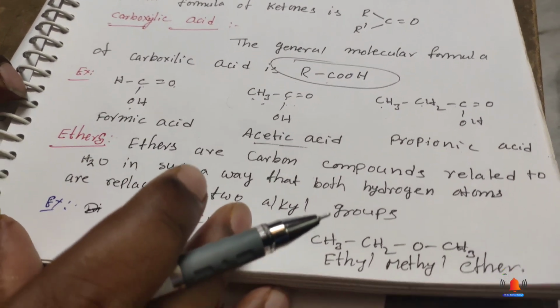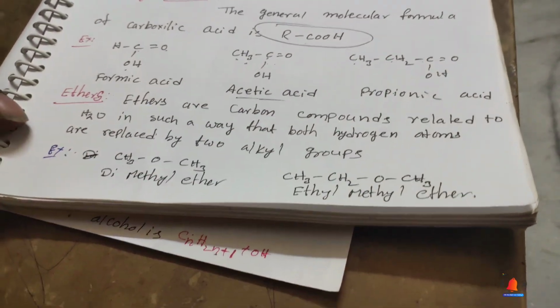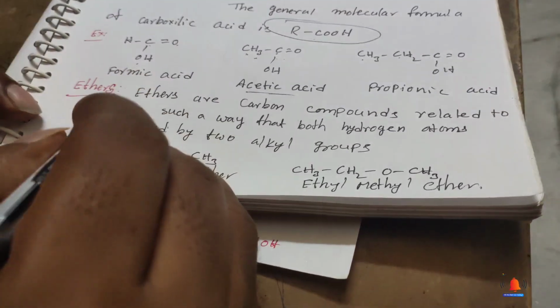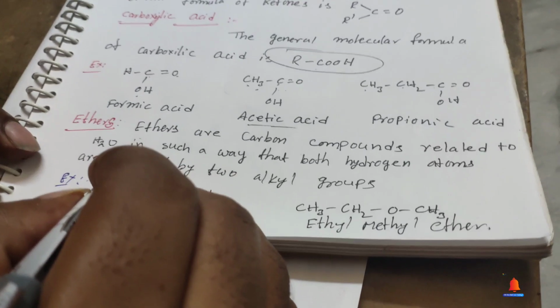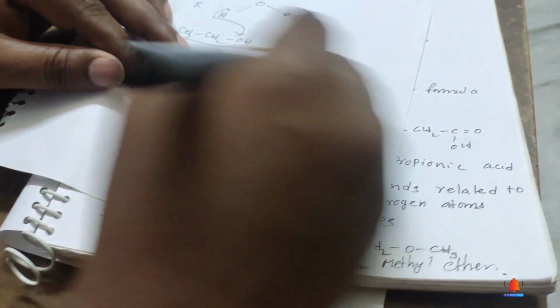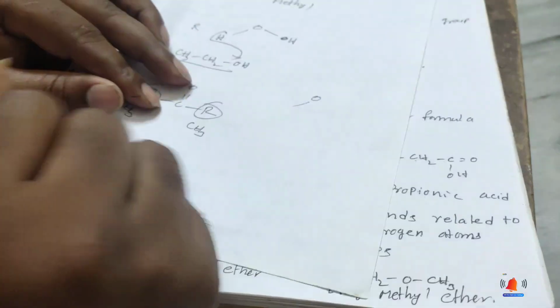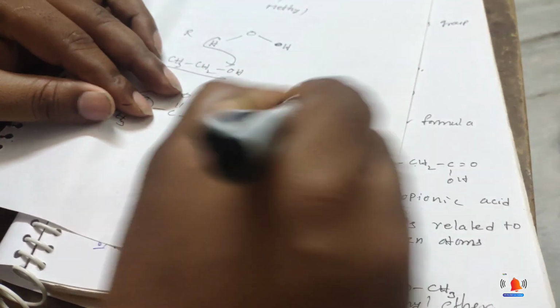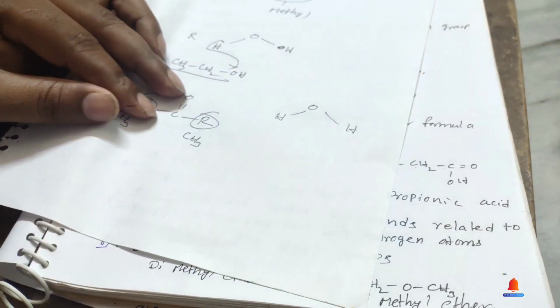And next one is the ether. Ethers are carbon compounds related to the water molecule. For example, you already know the water molecule structure.